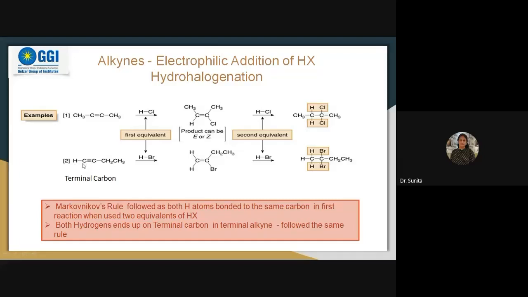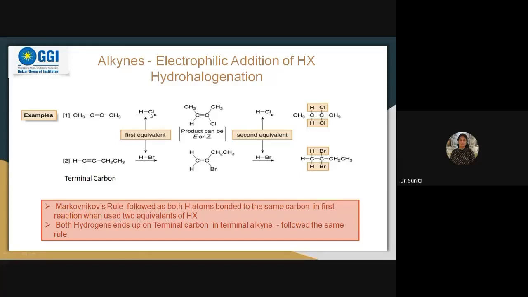Okay, so you see the difference. This carbon is having one hydrogen, and this carbon is having no hydrogens. Now we are going to add H-X. H will attack, so it will take this pair of electrons, and the positive charge will develop over here. After gaining this pair of electrons, this X is acting as a negative charge. So where it will get attached, it will get attached to the carbon having more number of hydrogen atoms. From the HBr part, according to Markovnikov's rule, followed as both the hydrogen atoms bonded to the same carbon in first reactions when used two equivalents of HX.